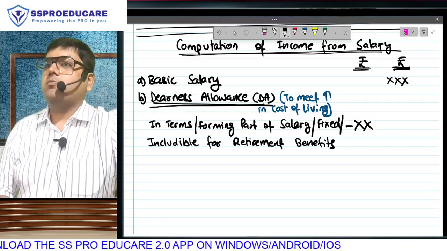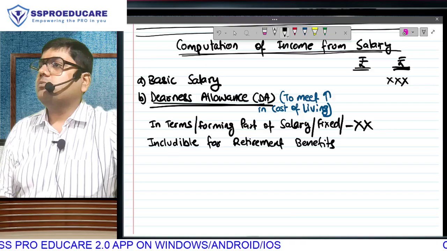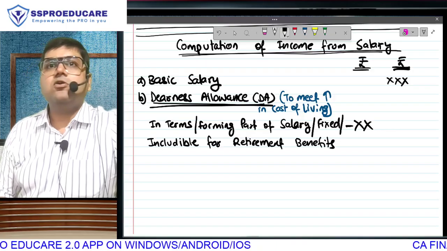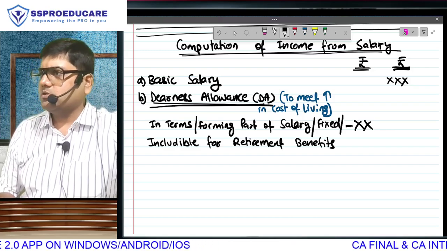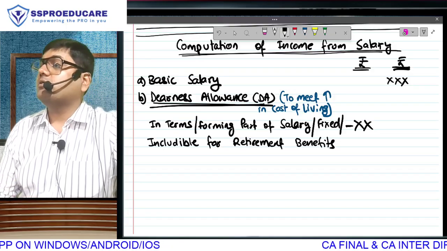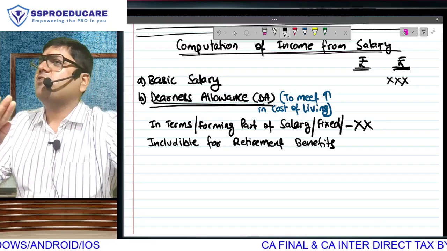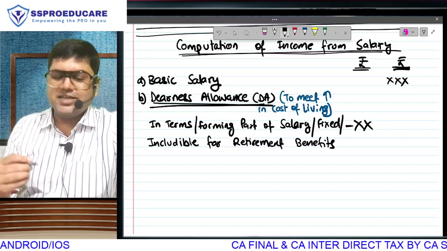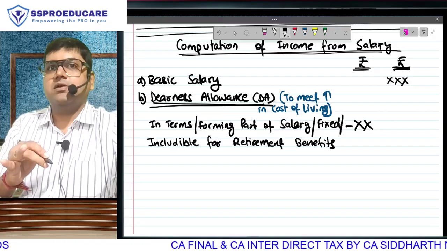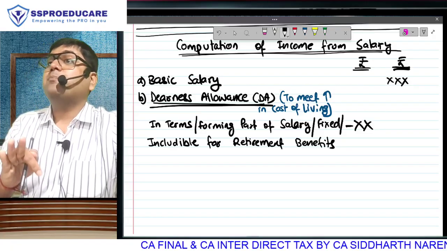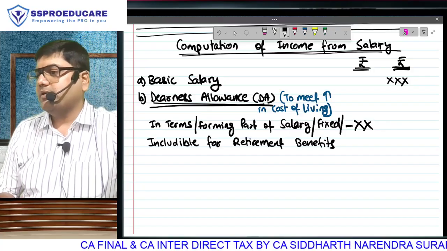DA which is fixed from day one. I'll repeat the example because I was on mute. Some people missed it. When you join your job, you will get a fixed amount of 20,000. And your boss tells you, I will also give you a fixed amount of 5,000. Whether inflation in the market is there or not, more than 5,000 or less than 5,000, irrespective of actual inflation, I will give you fixed 5,000. That is called which dearness allowance? Dearness allowance in terms. Fixed from day one. Second name. Third name, forming part of basic salary, because it is as good as from day one you are getting 25,000 basic salary.